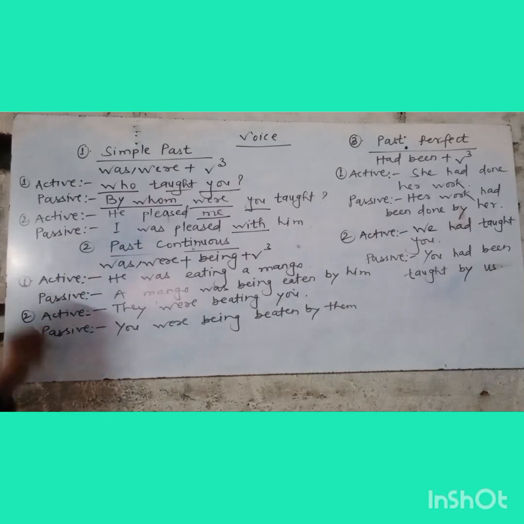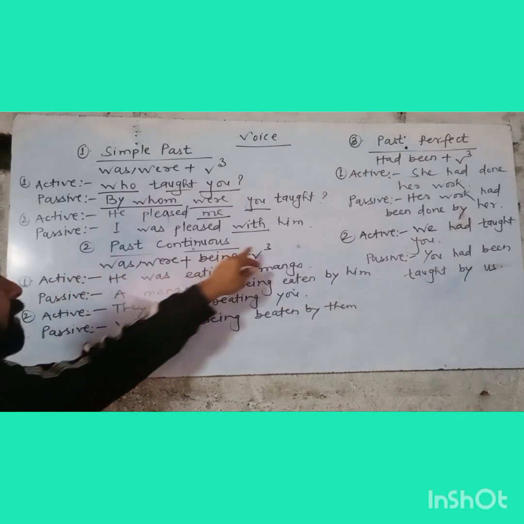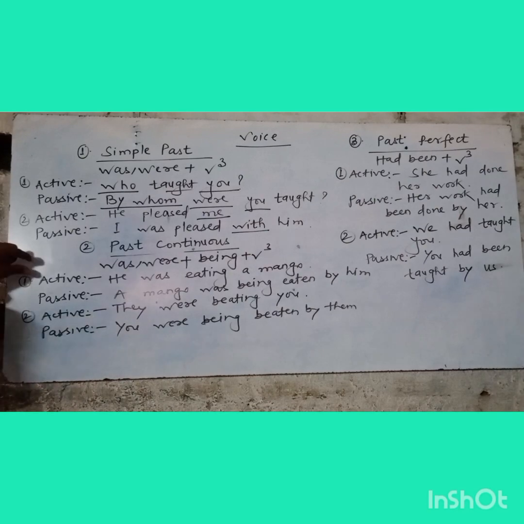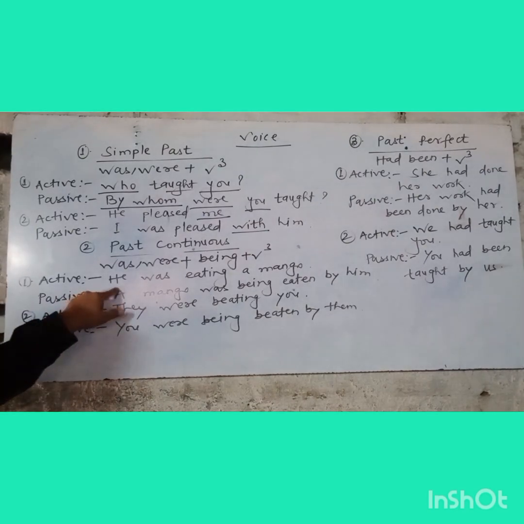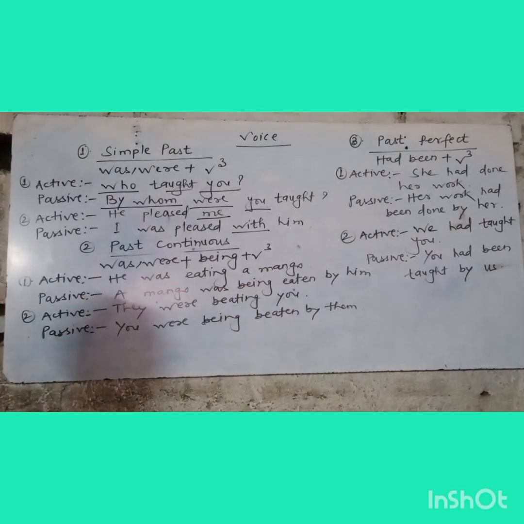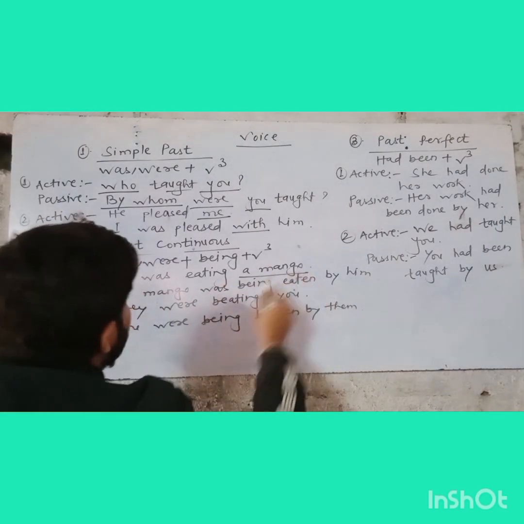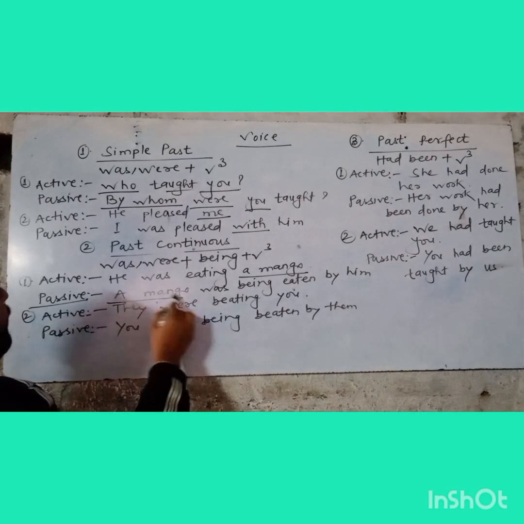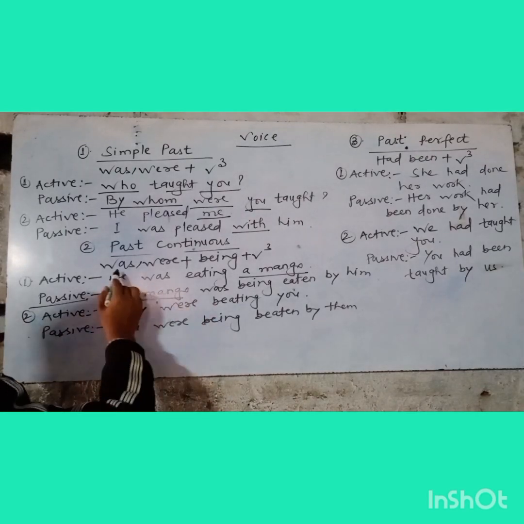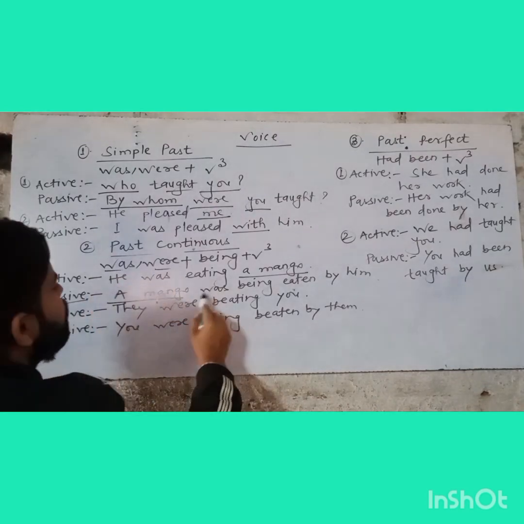Another tense is the past continuous. If you want to make it passive, we have to use was or were plus being plus v3. So the active one is he was eating a mango. To make it passive, firstly we will write the object. So the object is a mango. After this we have to use was or were. So we will use was.